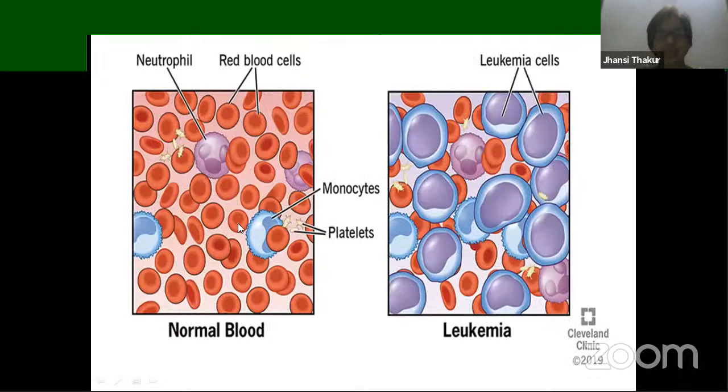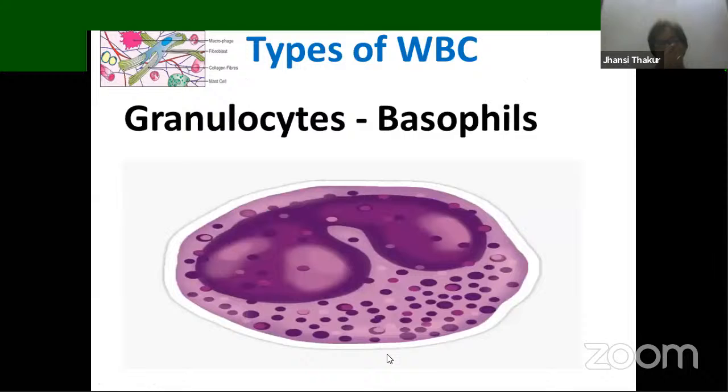So here is a slide which shows actually the number. See here, in normal blood, you find that there are only 4 WBCs that you can see, but here the number is more. This is abnormal condition, which is leukemia, that is nothing but cancer. Types of WBCs. We have learned about RBCs.